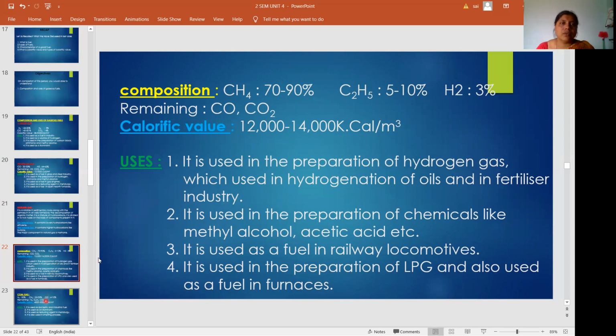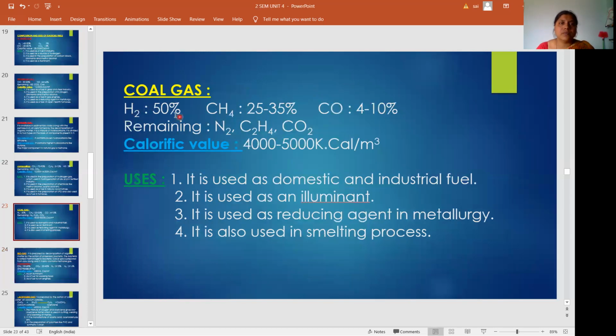The next is coal gas. Hydrogen gas is 50 percent, methane gas is 25 to 35 percent, carbon monoxide is 4 to 10 percent, remaining N2, C2H4, CO2. Calorific value is 4,000 to 5,000 kilocalorie per meter cube. Uses: it is used as domestic and industrial fuel, as an illuminant, as a reducing agent in metallurgy, and it is also used in smelting process.